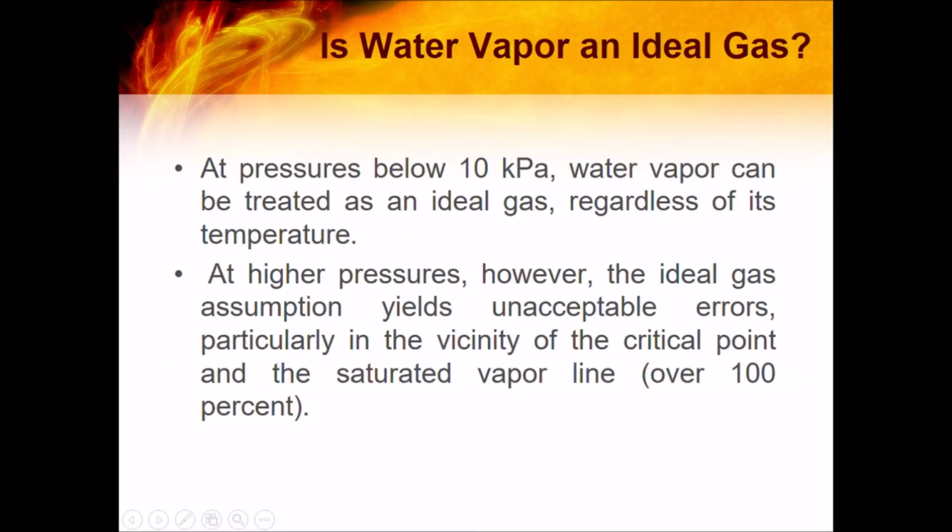Okay, so ideal gases, mga example ideal gases natin is the air, and yung nitrogen gas, carbon dioxide, helium, yung mga noble gases, oxygen. Pero meron din yung tanong, is water vapor an ideal gas? Water vapor is considered an ideal gas if the pressure is below 10 kilopascal. Kung mababa ang pressure at below 10 kilopascal, it is treated as ideal gas. Pero pag high pressure, hindi na siya tinatanggap as ideal gas.